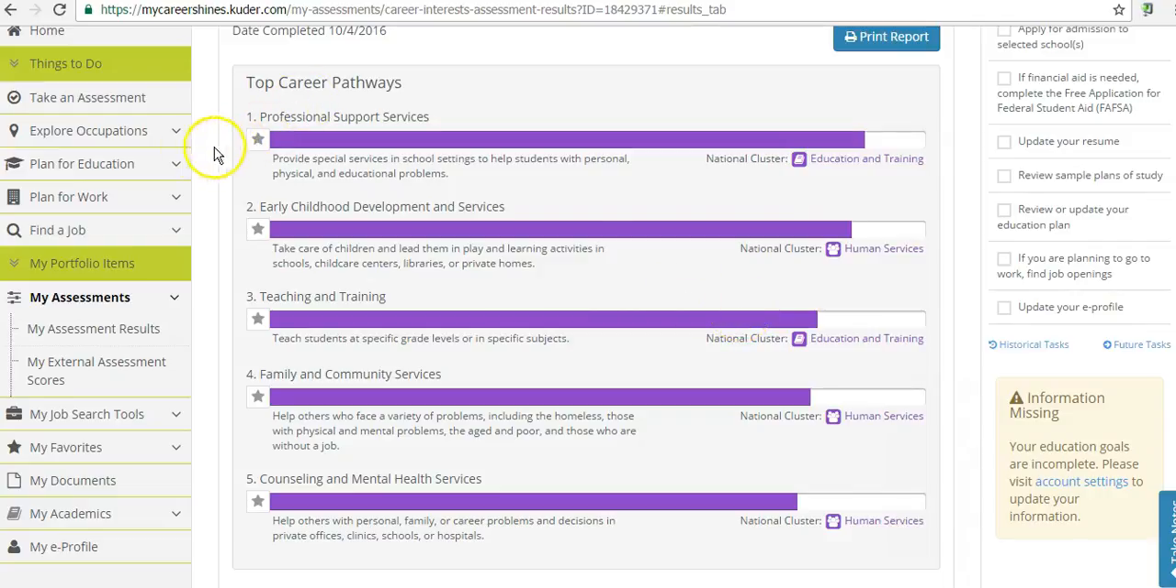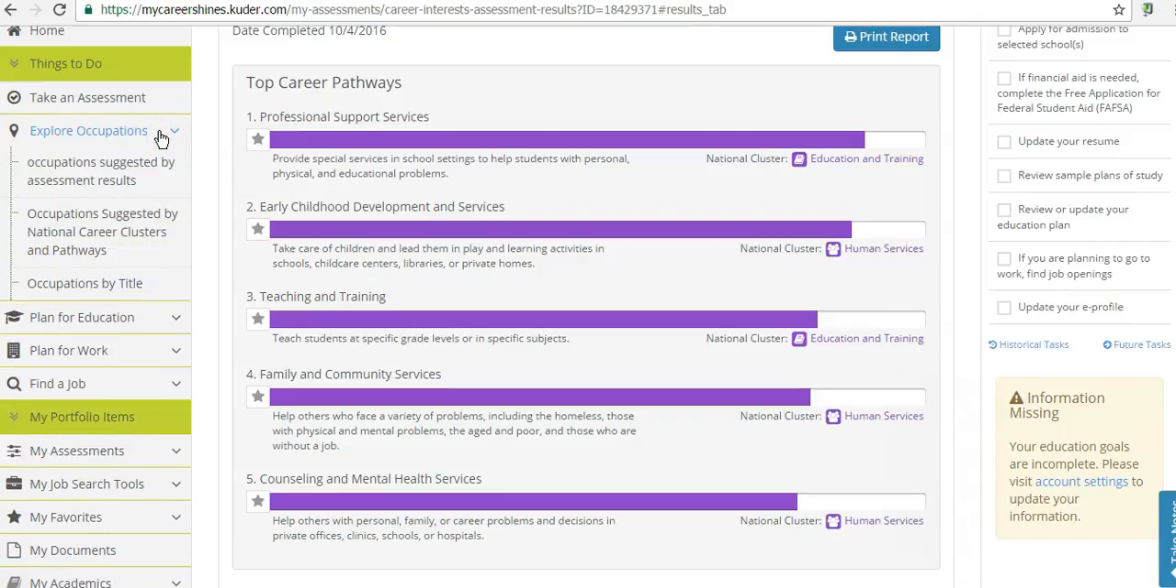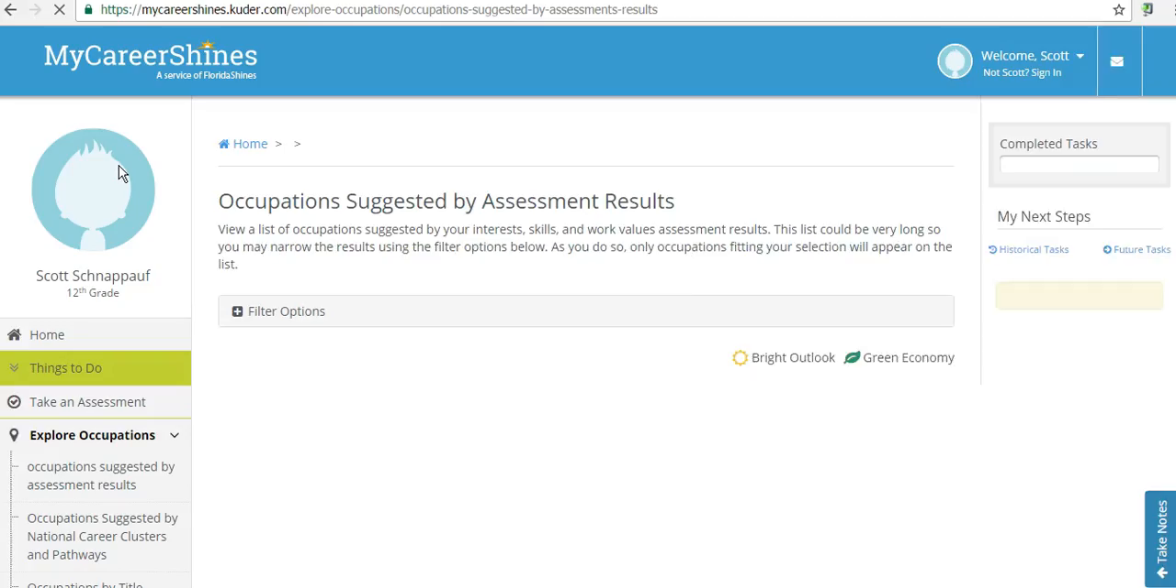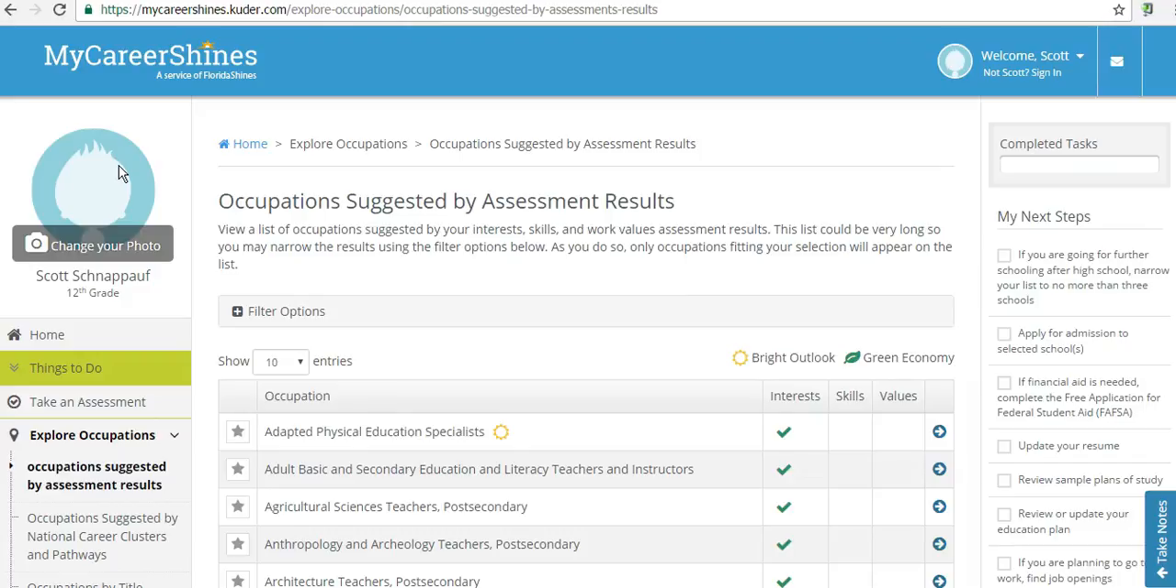So over on the left, I would encourage you to start exploring careers by clicking on the Explore Occupations tab. When we get there, there are 3 different ways that we can explore occupations. We can explore occupations suggested by the assessment results. And here are a number of different occupations that it would suggest that I take a look at.